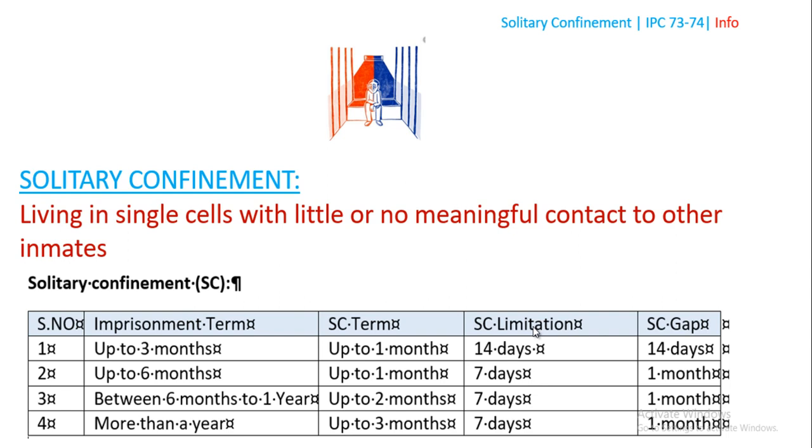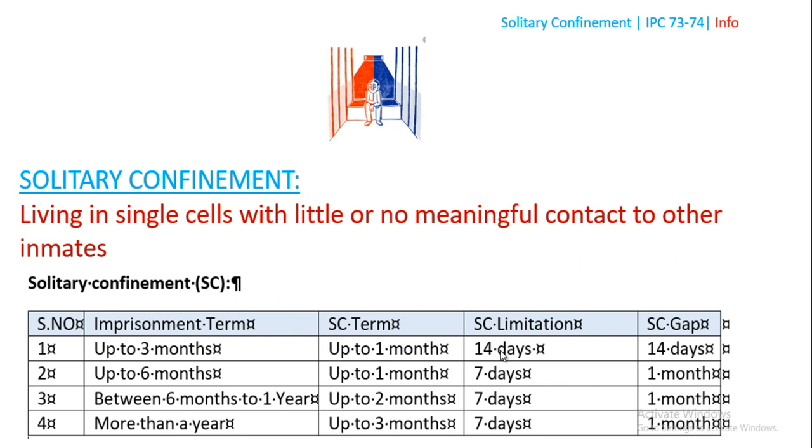During these 3 months, this 1 month of solitary confinement has to be given. At a time, it should be only 14 days, that means he should be kept alone in one cell for only 14 days. There should be a gap of 14 days.